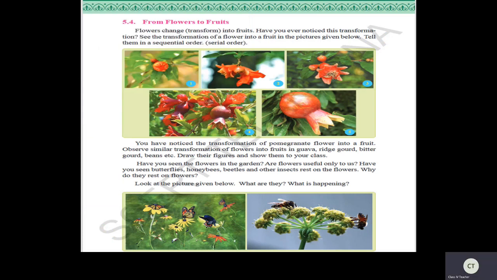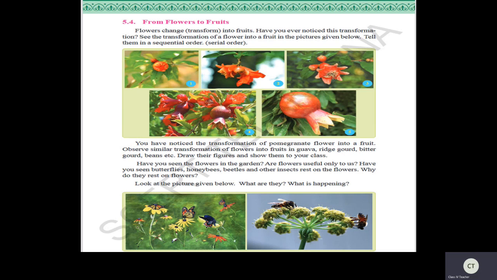Now see here, flowers change or transform into fruits. This is a fact you should know, children. Fruits are formed from the flowers. Yes, flowers slowly transform into fruits.